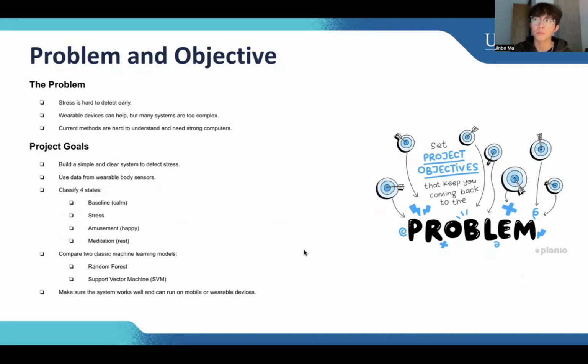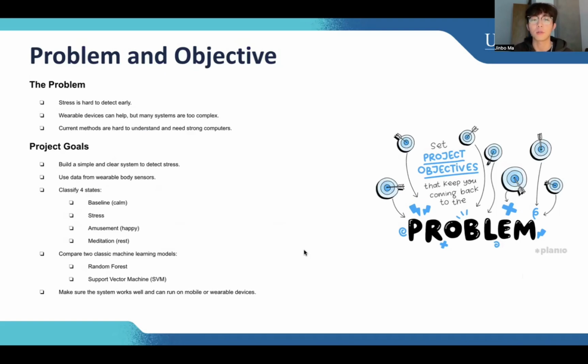So right now, this is the problem. My project goal is to build a simple and clear system to detect stress, using data from wearable body sensors. I'm gonna classify the four states: baseline, stress, amusement, and meditation. I'm gonna use two kinds of machine learning models, which are random forest and SVM.